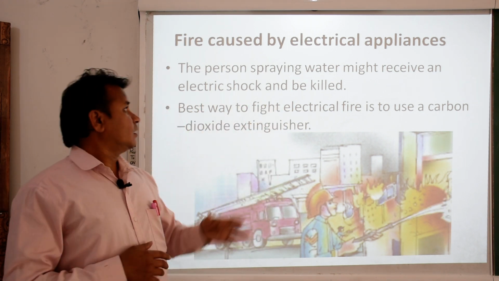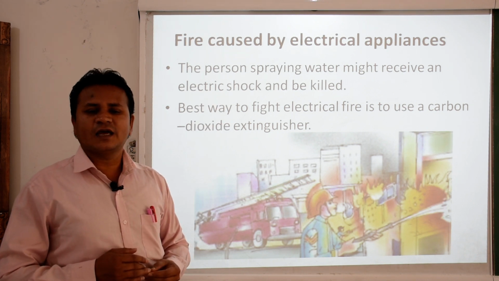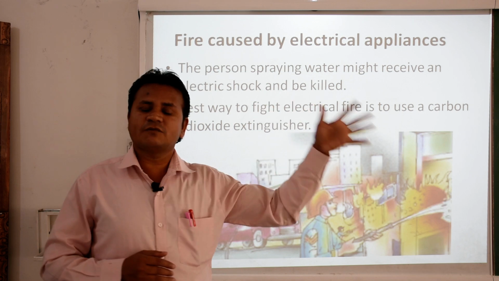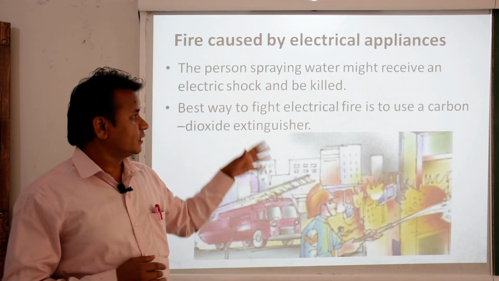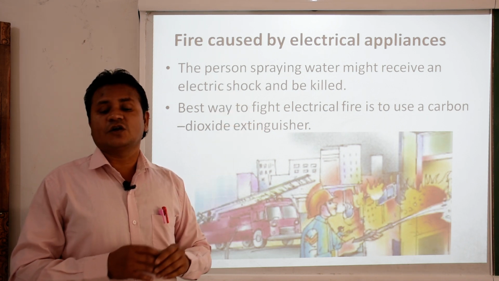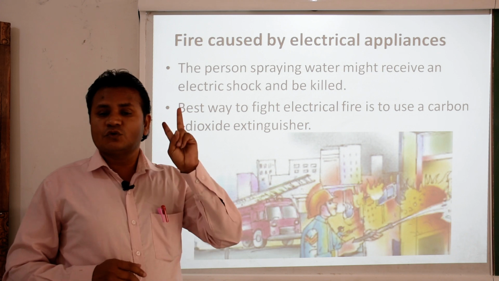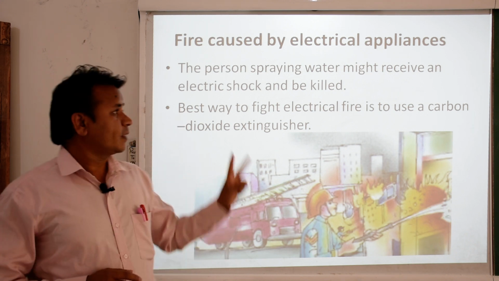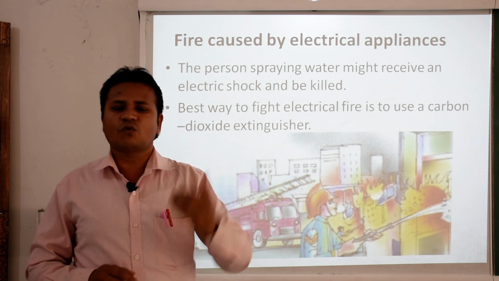Suppose there is an electrical fire, and the person pours water. He may get an electric shock and he can be killed also. So that is why, in these two conditions, we should not use water. First, when we have an oil fire, we should not use water.